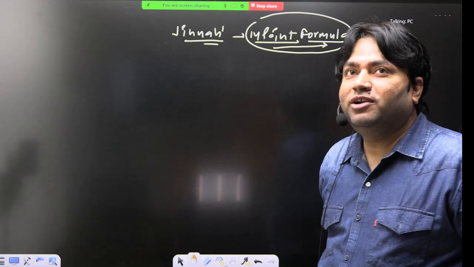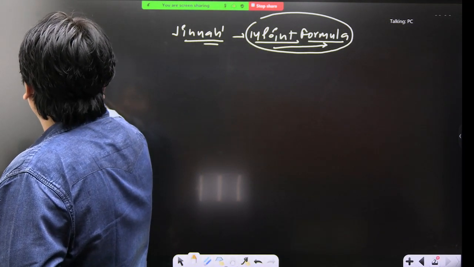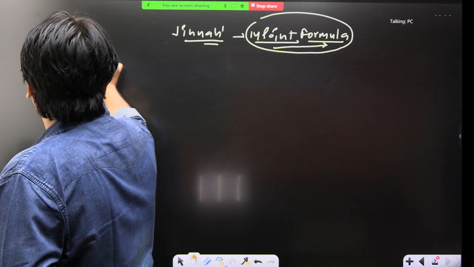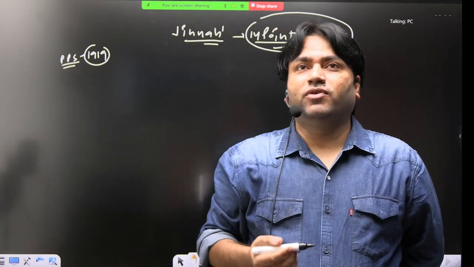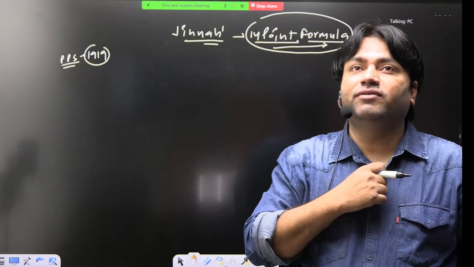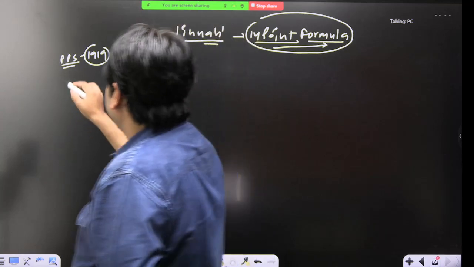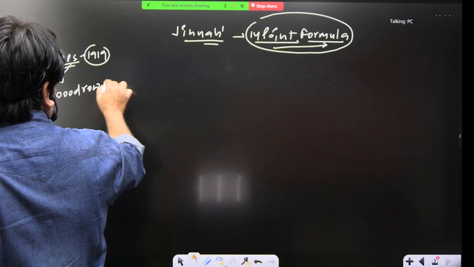So this 14-point formula basically, when the Paris peace settlement was taking place in the year 1919 after the end of First World War, there was US President Wilson, right? In world history you will read about this. The name of that president was Woodrow Wilson.